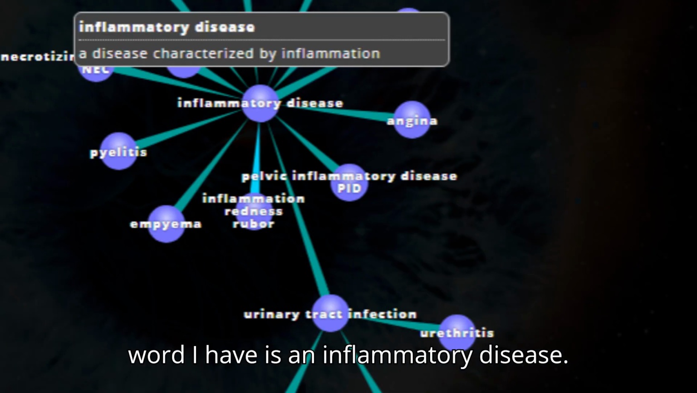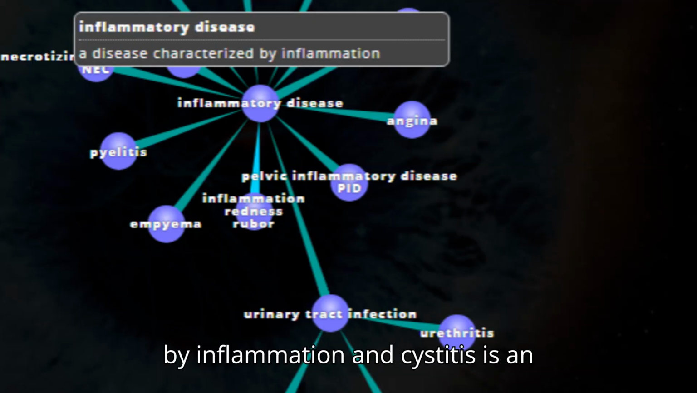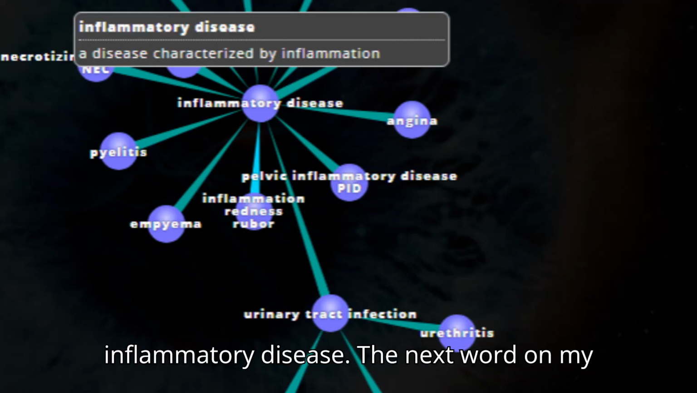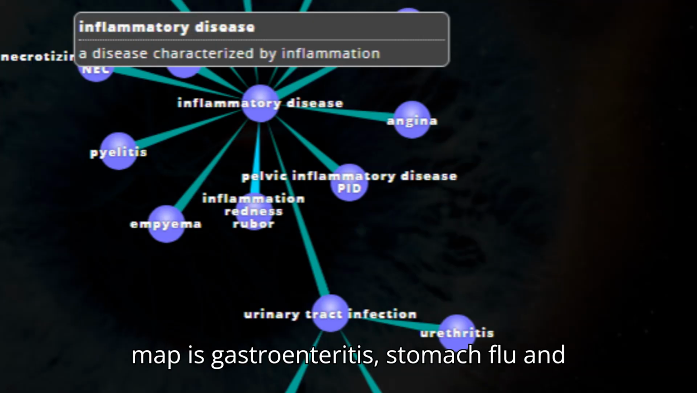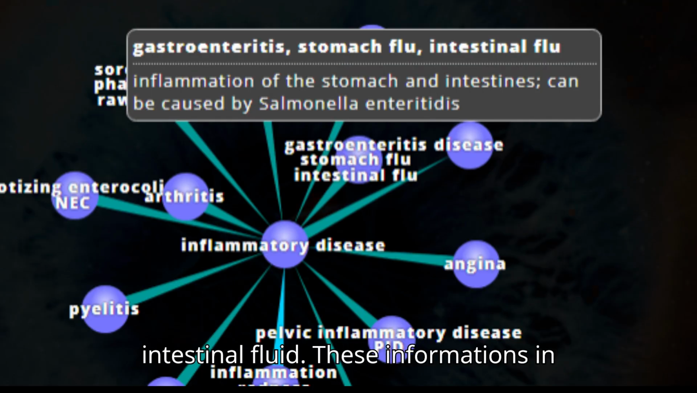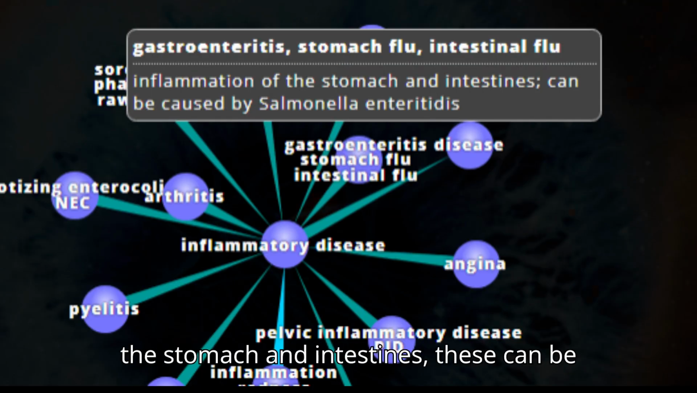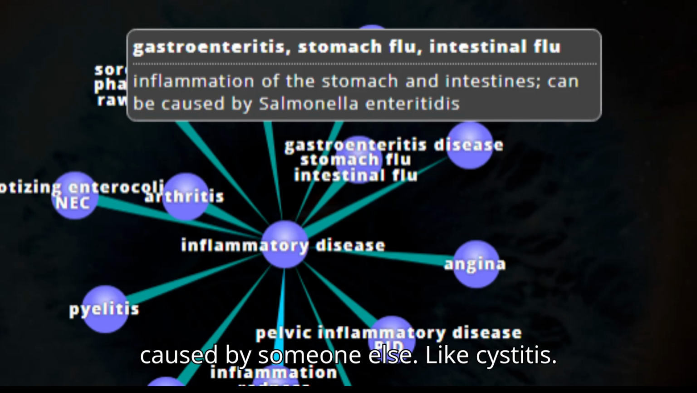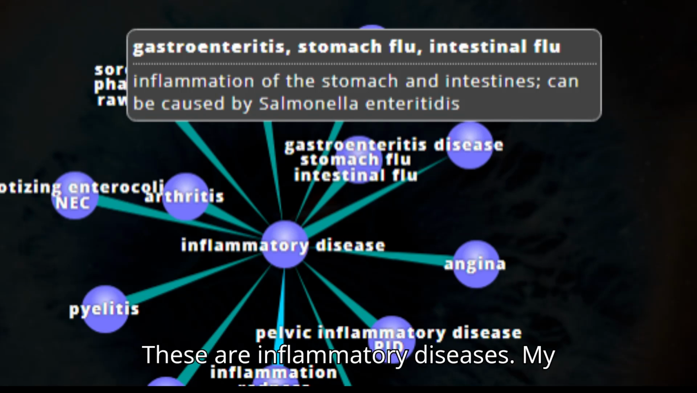The next word I have is inflammatory disease. Inflammatory diseases are characterized by inflammation, and cystitis is an inflammatory disease. The next word on my map is gastroenteritis, stomach fluid, and intestinal fluid. These are inflammations of the stomach and intestines. These can be caused by salmonella. Like cystitis, these are inflammatory diseases.